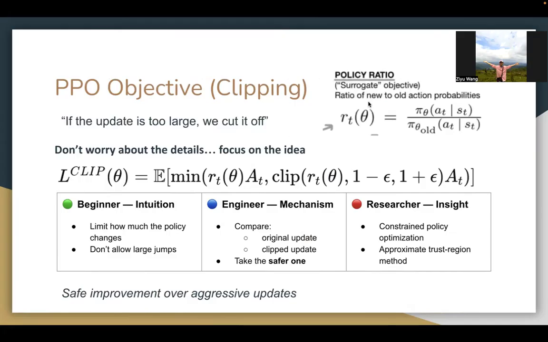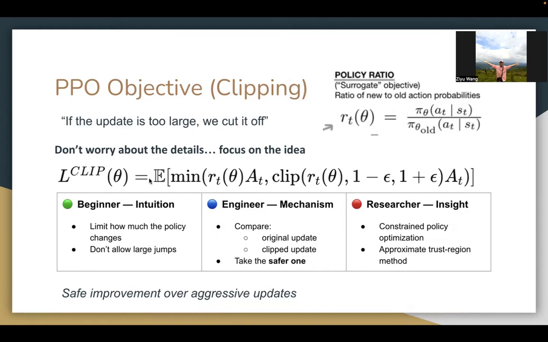And now let's look at the formula. Initially, it may look complicated, but the idea is quite simple. We first compute an update, and then we clip it to make sure that it doesn't change too much. The first idea is the policy ratio. We call this the surrogate objective. Essentially, it's a ratio of new to old action probabilities, where pi theta denotes the new policy network, and pi theta old denotes the old copy.